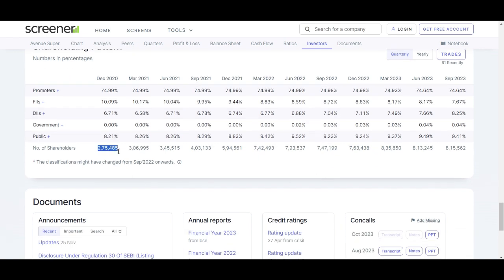Number of public shareholders. The number of DMART shareholders has steadily increased over time, reaching 8 lakhs 15,562 as of September 23. This growth signifies a widening investor base and enhanced liquidity in the market for DMART shares.